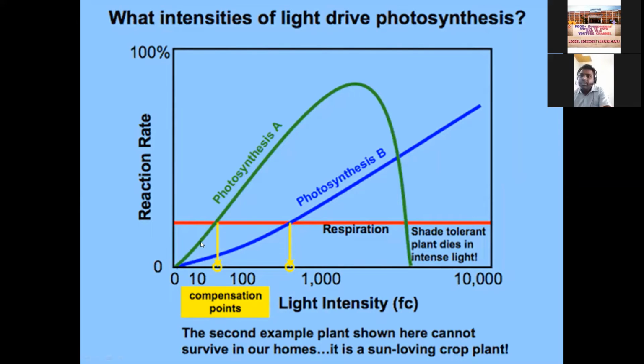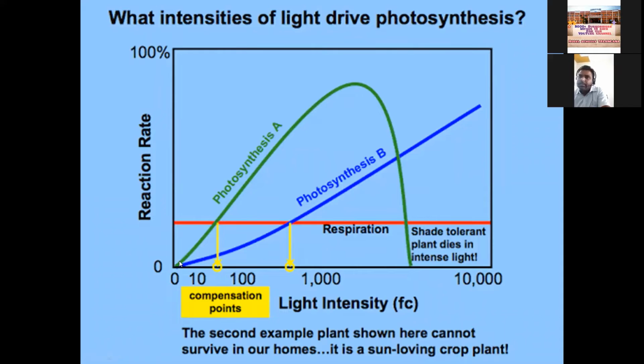Here in this graph, on the x-axis, light intensity is measured in foot candles. FC means foot candle. So 10, 100, 1000, 10,000 foot candles on the x-axis. On the y-axis we have taken the reaction rate of photosynthesis, and this red line indicates the compensation point. For shady plants this is the compensation point, and for heliophytes this is the compensation point, where photosynthesis and respiration are equal.